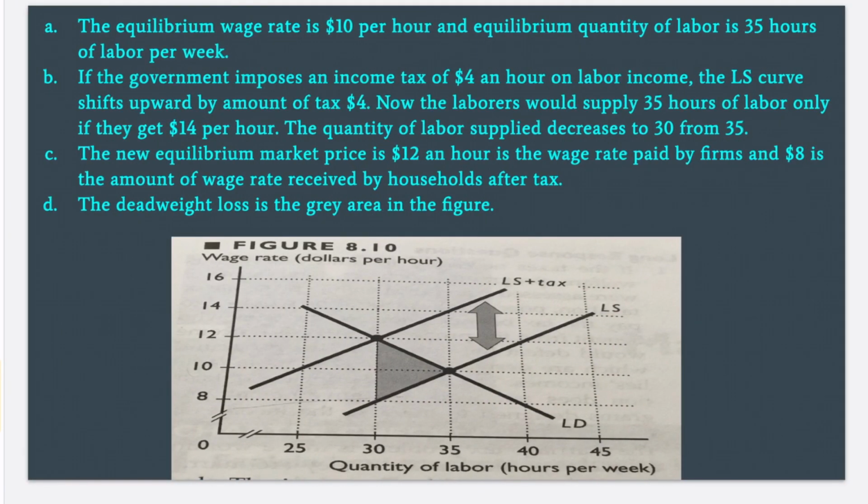The equilibrium wage rate is $10 per hour and the equilibrium quantity of labor is 35 hours of labor per week. If the government imposes an income tax of $4 an hour on labor income, the LS curve shifts upwards by the amount of the tax, $4. Now the laborers would supply 35 hours of labor only if they get $14 per hour. The quantity of labor supplied decreases to 30 from 35. The new equilibrium wage rate is $12 an hour paid by firms, and $8 is the wage rate received by households after tax. The deadweight loss is the gray area in the figure.